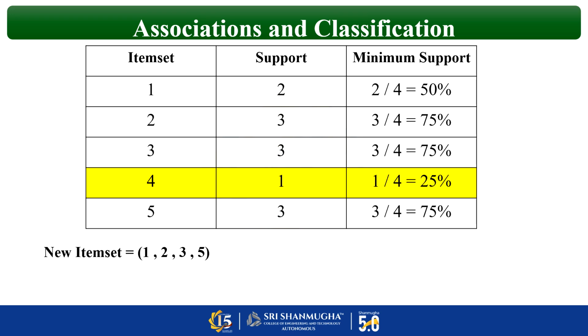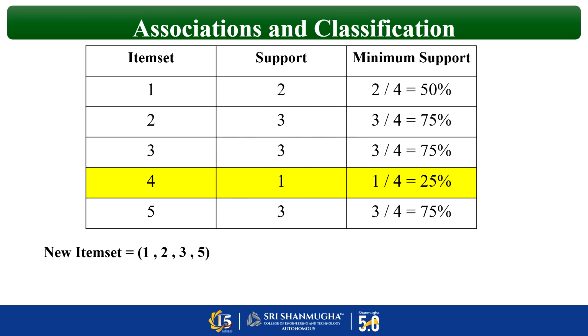We have got 50%, 75%, 75%, 25% and 75%. That means how often each item is bought by the customers. So 1 has been bought 50%, 2 is 75%, likewise. But 4 is very, very less. That means 4 has not been purchased often.